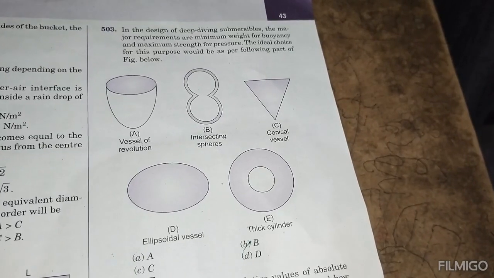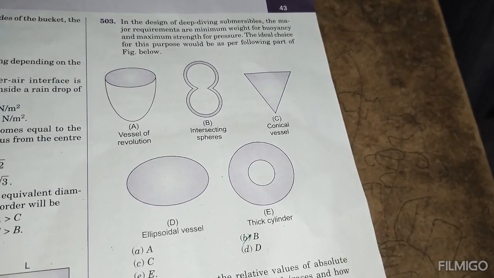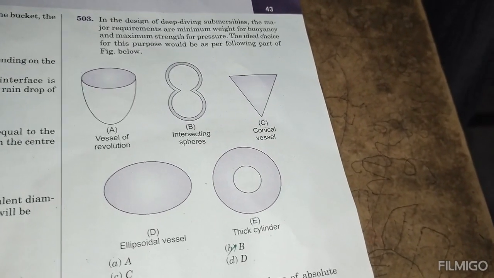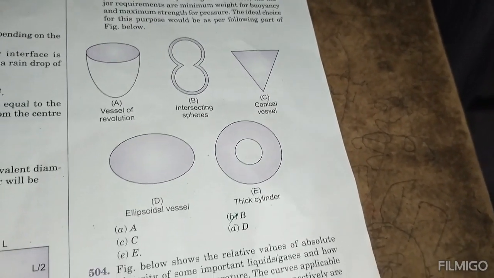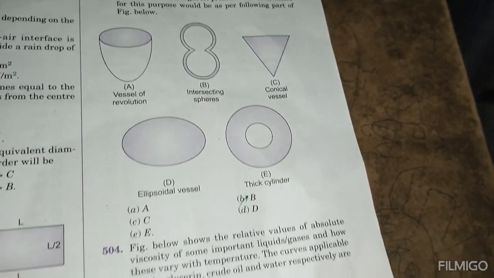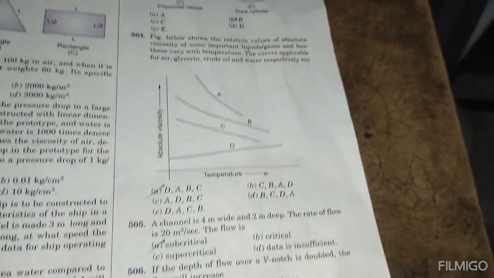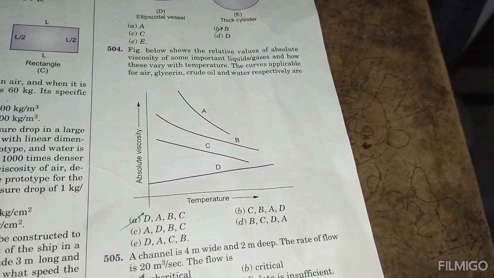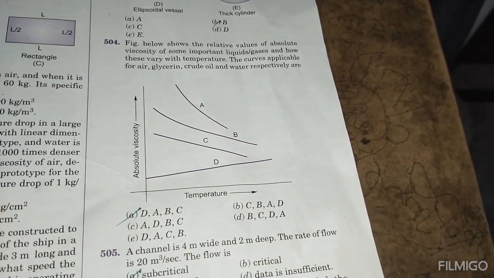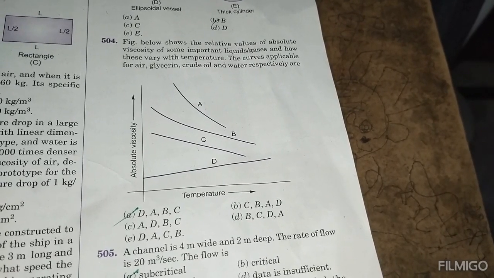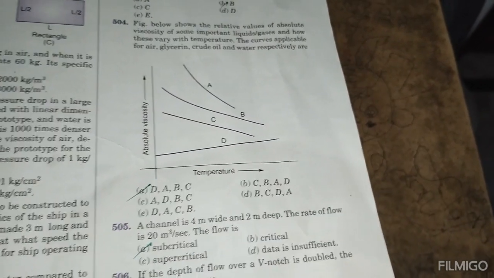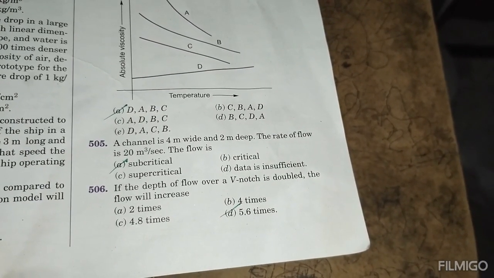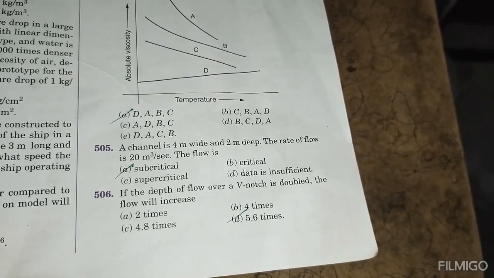In the design, they imagine the major requirements of minimum weight for buoyancy and maximum strength against pressure. The ideal choice for the purpose would be the following part of the figure. This is B. B is the intersecting spheres. This one shows the relevant variation of absolute viscosity of important fluids with temperature. The curves applicable for air, lubricating oil, water respectively are D, A, B, C. If the depth of flow over a V notch is doubled, then the flow will increase 5.6 times.